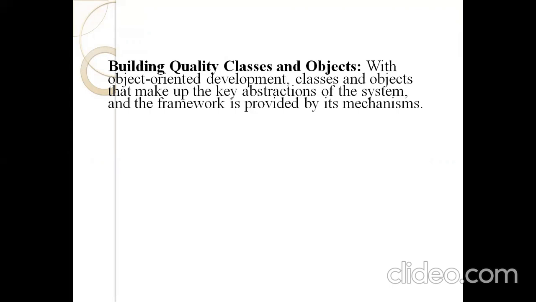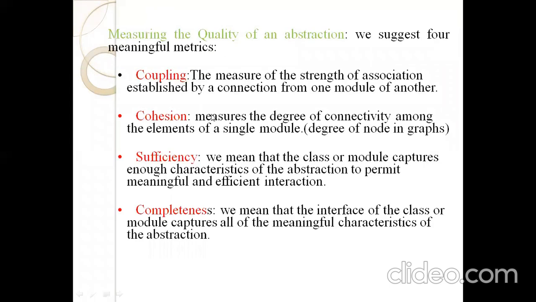So first we find the abstractions, that is, librarian, book, and member recorder. To perform all these operations, we have another class, that is, transaction. So first identify the key abstractions of the system, and provide a framework through its mechanisms.